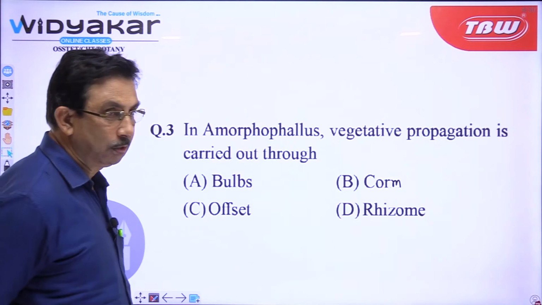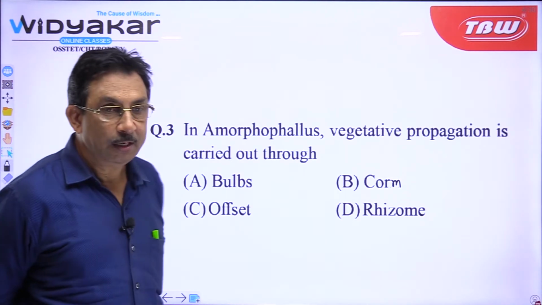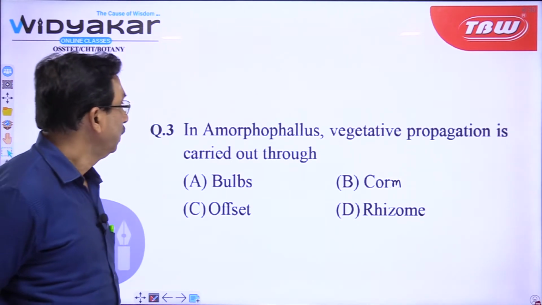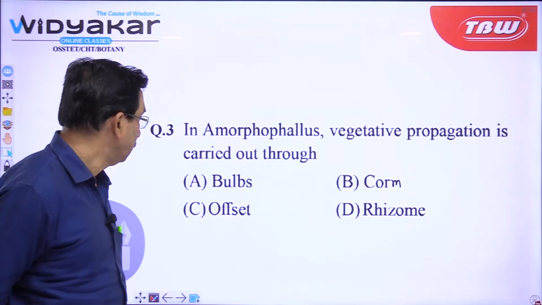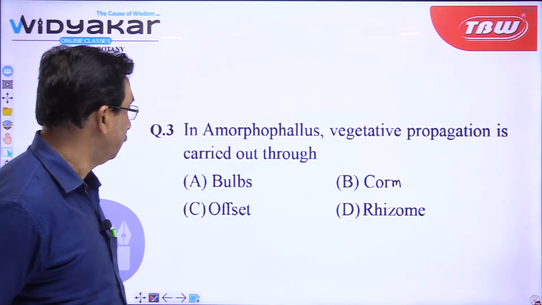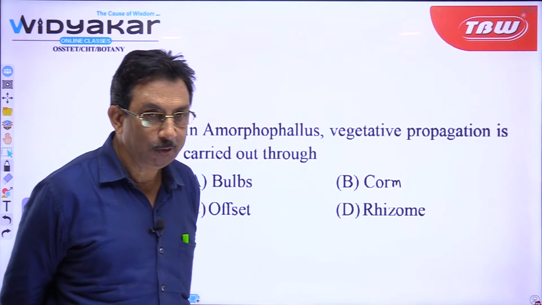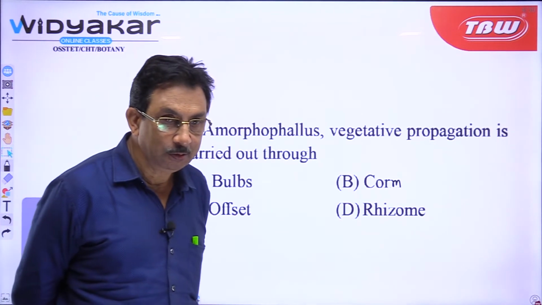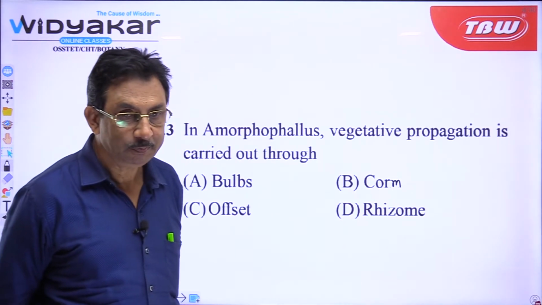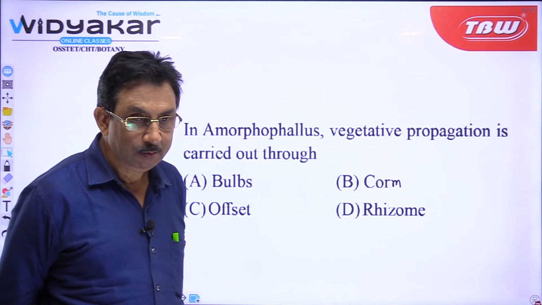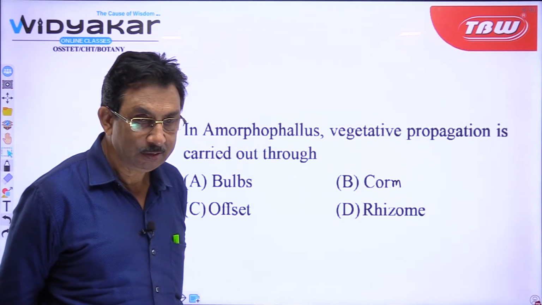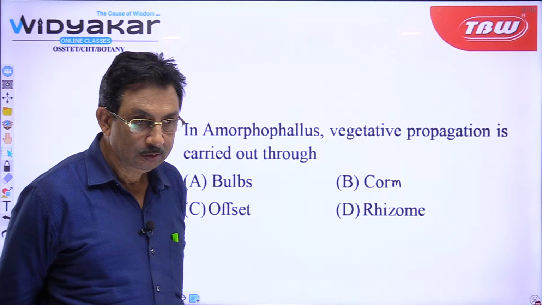Let us go to the third question. It relates to vegetative propagation. In Amorphophallus, vegetative propagation is carried out through bulbs, corms, offset, rhizome. What will be the answer? Has anyone given the answer?